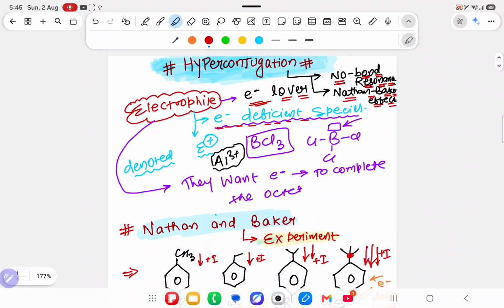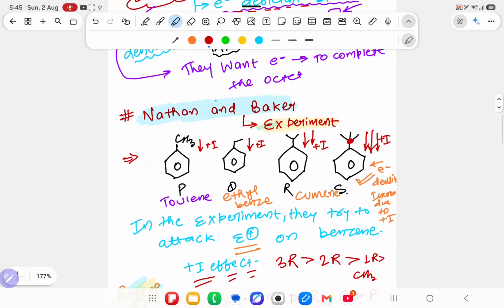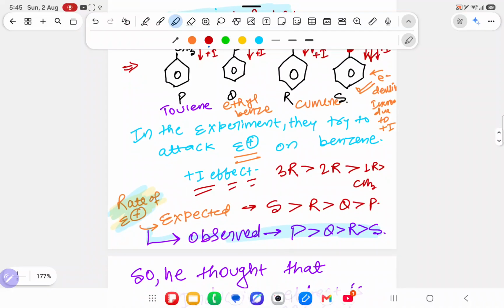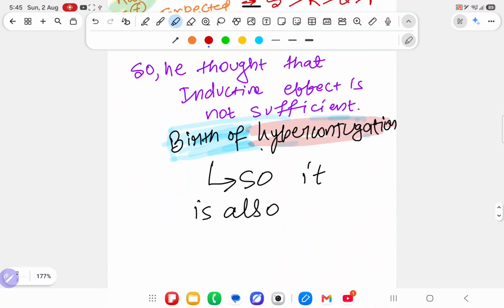10 minutes already gone. Electrophile understood. Nathan-Baker has done one experiment. He thought in the S part more electrophile will attack because of more plus I, in R less, in Q very less, in P very very less. But he observed that no, those with less plus I have more electrophile attacking the ring because electron density in the ring is too much. So he thought the inductive effect is not the only sufficient effect to describe it, so he gave the birth of hyperconjugation.